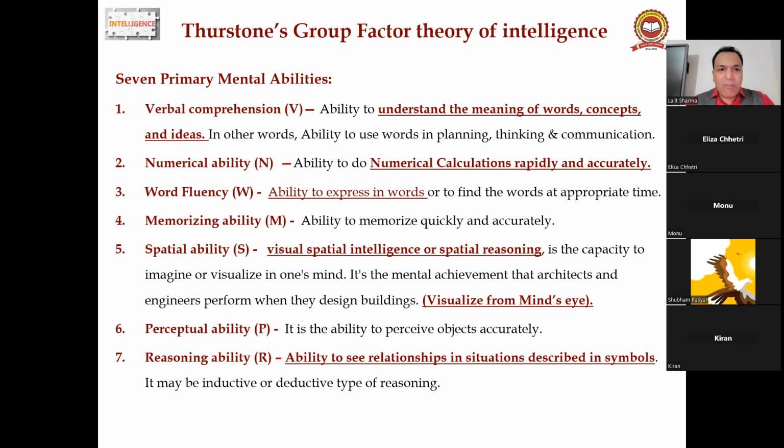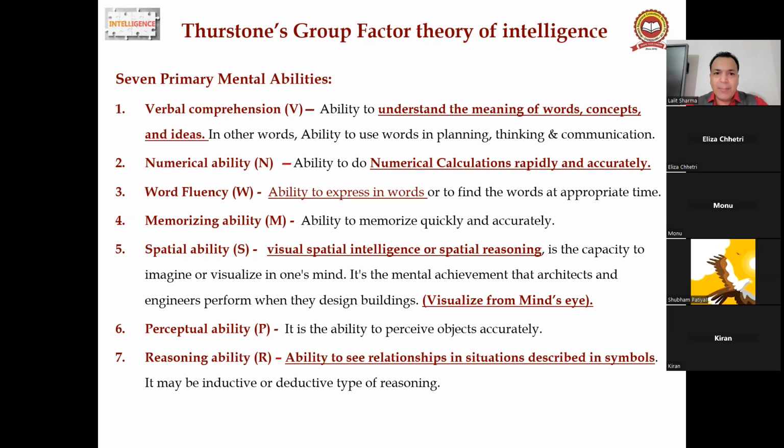Now we understand. Verbal comprehension means, Thurston wants to say, the ability to understand the meaning of words, concepts, and ideas. In other words, the ability to use words in planning, thinking, and communication. You have seen that some persons, on the spot, get the idea and the words. So some have some kind of ability.